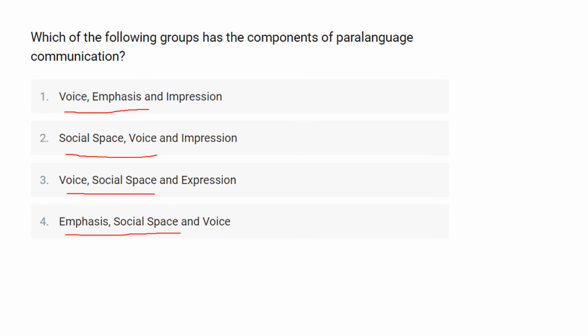Communication is defined as the process of passing information and understanding from one person to another. Communication is divided into two types, verbal and non-verbal communication, and 8 different types of non-verbal communication are there: social space, time, physical characteristics, body movement, touch, paralanguage, artifacts and environment. Voice, emphasis and expression is the correct answer for this question.